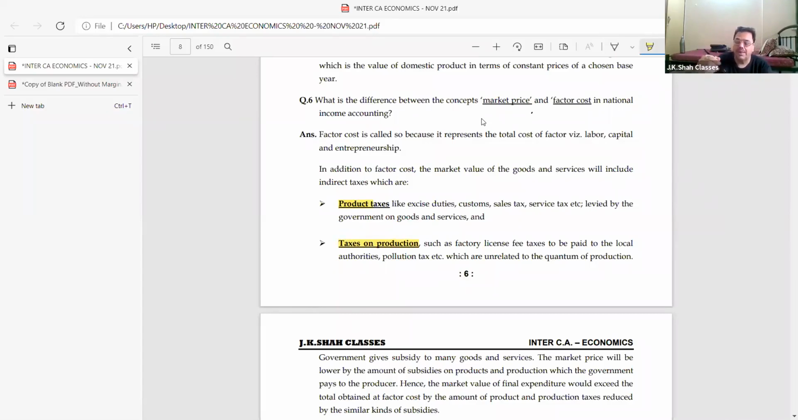Which are product tax? See, here they have written excise duty. So you remember only GST. That's clear, na? These are tax per unit. One bottle of alcohol made, on that particular bottle there is a tax. Then tax on production. Pay attention. Tax on production, such as factory license fees, and taxes to be paid to the local authority, like a pollution tax.